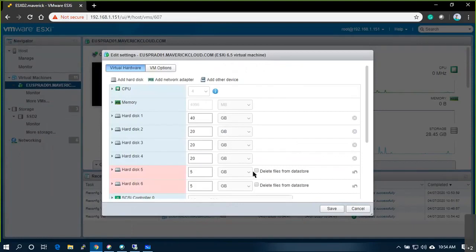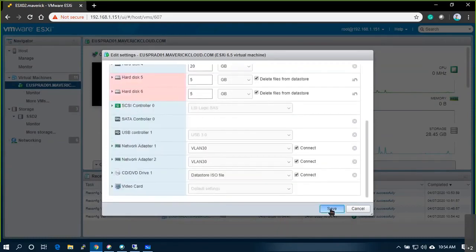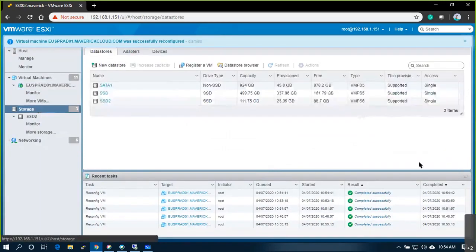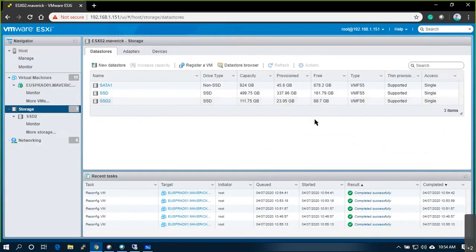Okay, so when I said delete, the disk will be removed from here, but on the backend storage, the disk file will reside over there. It will not delete. So you have to select this option so that the backend disk file, the VMDK file, also gets deleted. Okay. Save it. Now you should see around 88 point something is back. Original space, what we have.